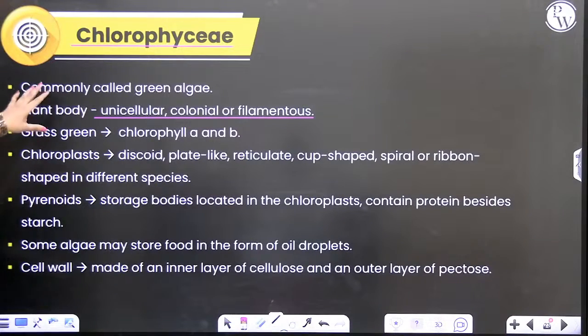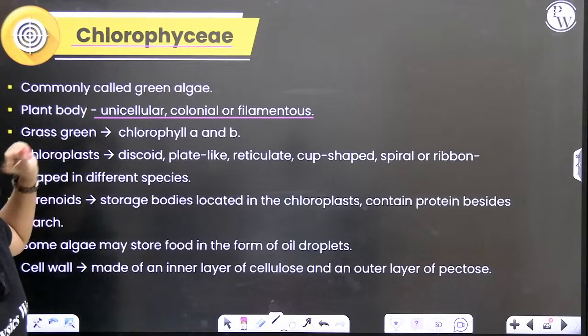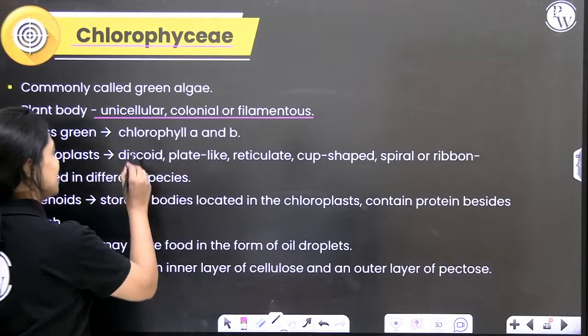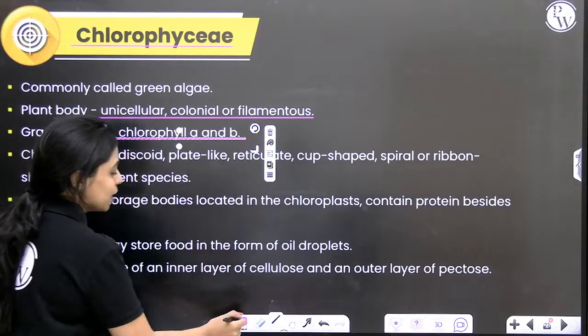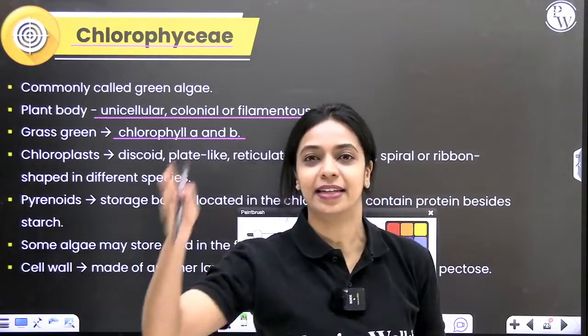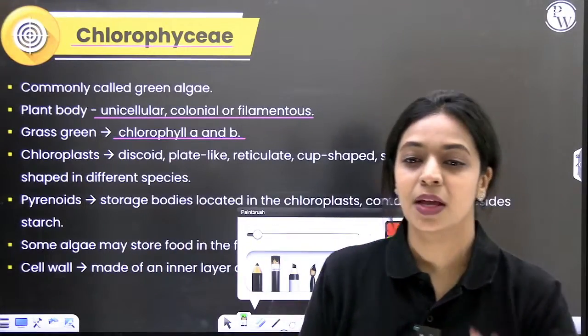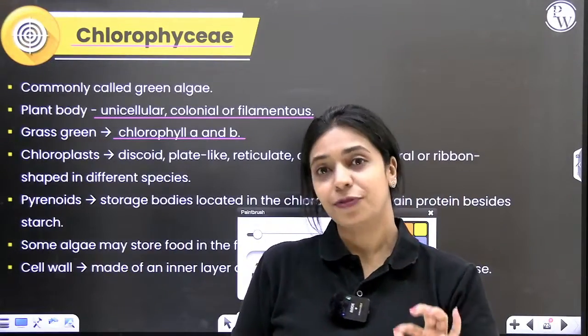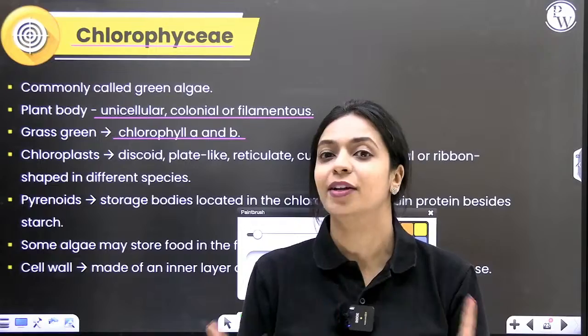Okay. So this is grass green in color. The reason it is grass green in color is because of the presence of pigments chlorophyll A and chlorophyll B. What I want you to remember at this point is we have 3 different groups of algae: green algae, brown algae, red algae. But all of them have one pigment in common.